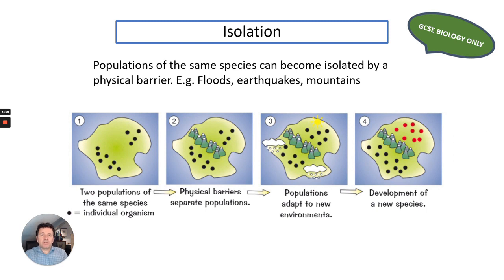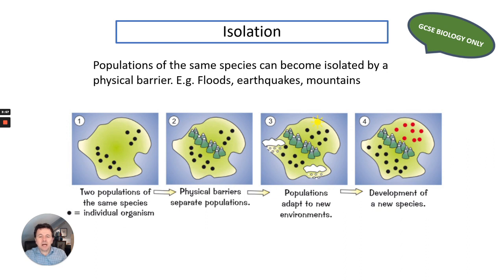So what are the mechanisms of speciation? Well, for GCSE Biology, you'll need to know what these are. As it says here, populations of the same species can become isolated by a physical barrier. They can also get isolated by other types of barriers, but in this case, floods, earthquakes, or mountains.